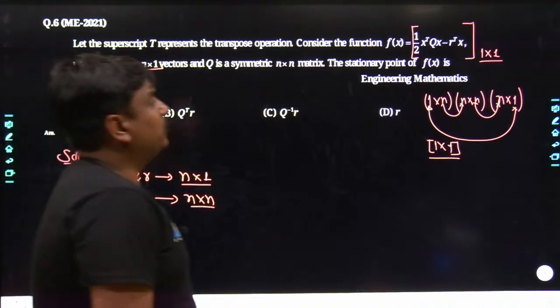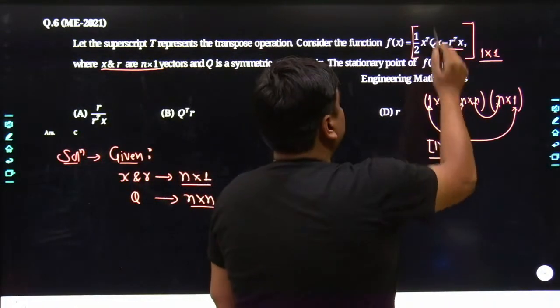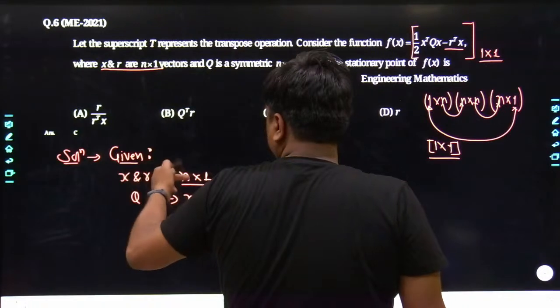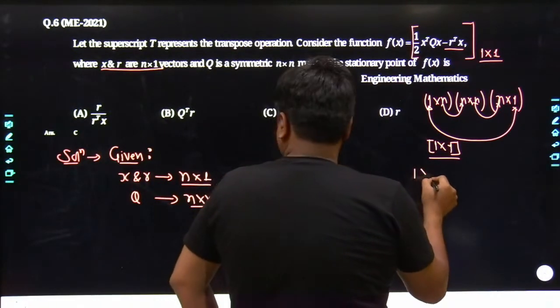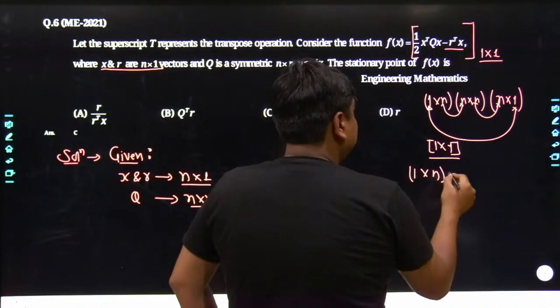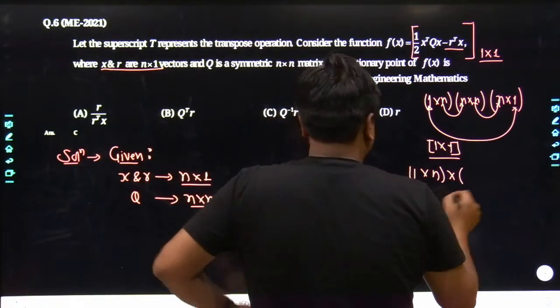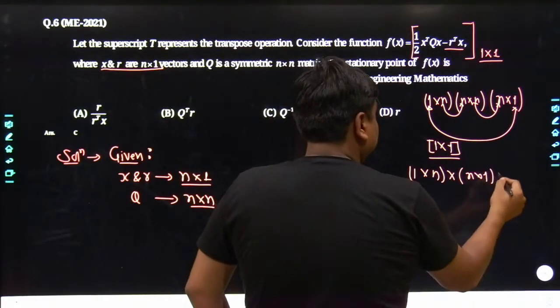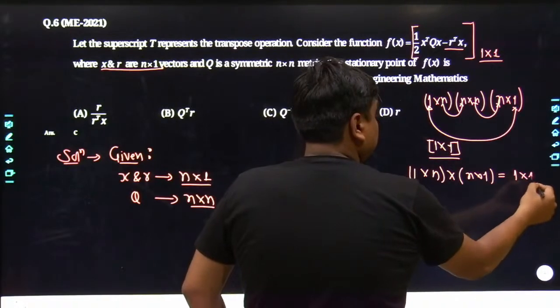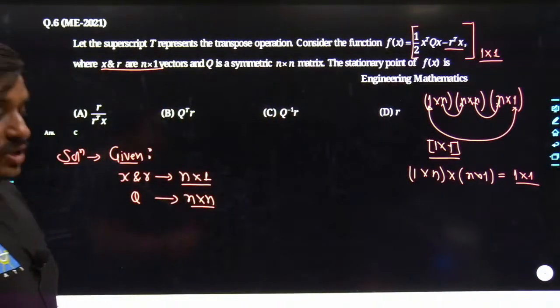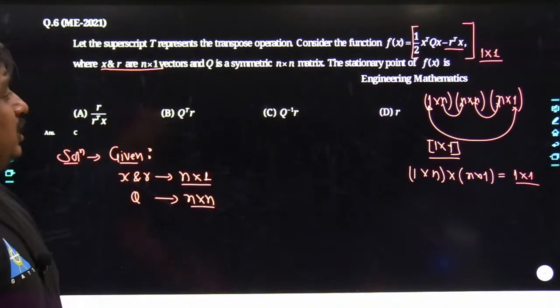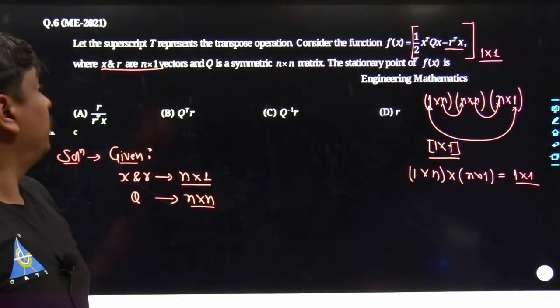Not only that, if you focus on R transpose into X: what is the order of R? R is of order n cross 1. So R transpose is of order 1 cross n, and it would get multiplied with X, which is of order n cross 1. The resultant is going to be simply 1 cross 1. Agreed? Till this point, each and everything must be clear to all of us. So I do not find any difficulty till this point.